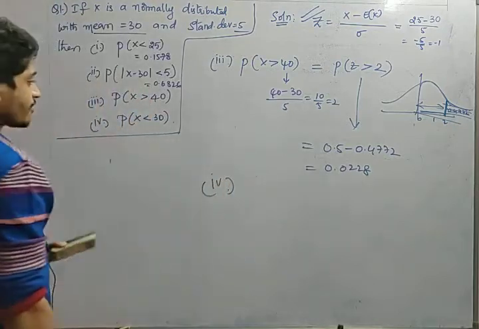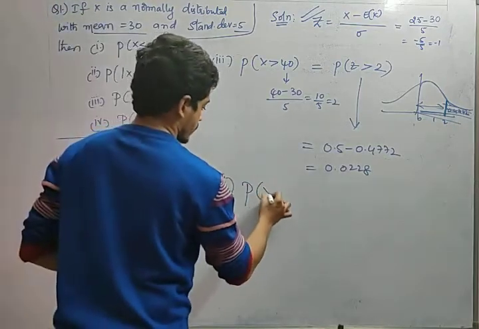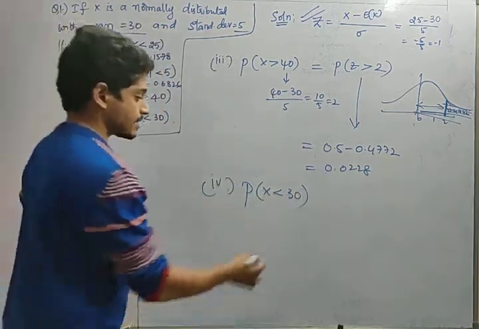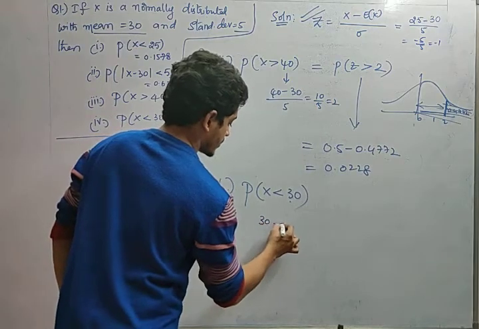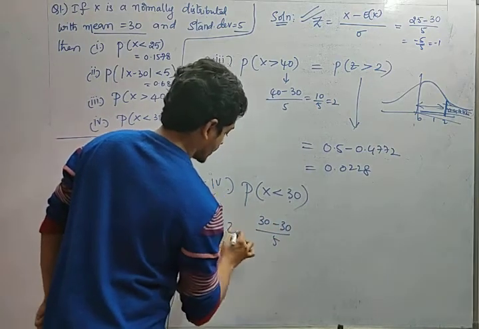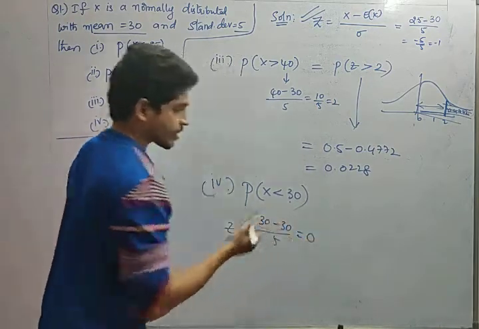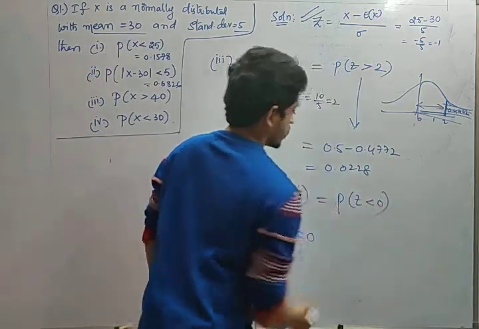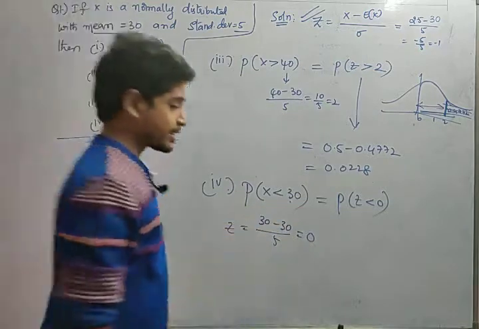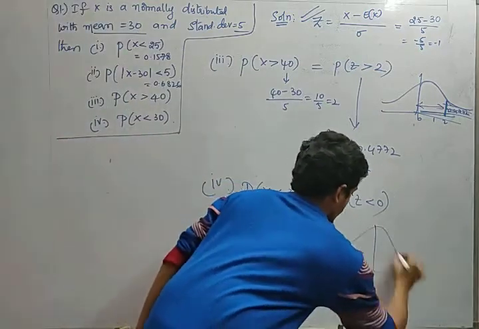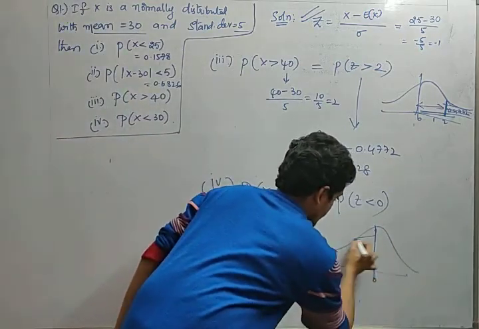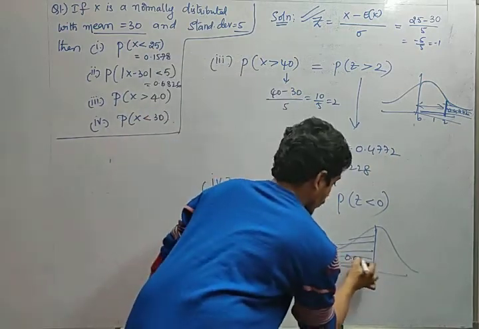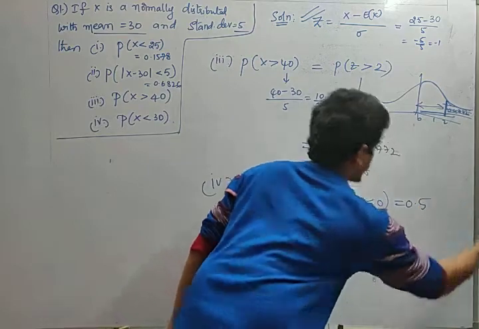P of x less than 30. So P of x less than 30, in the sense this is x, so 30 minus 30 divided by 5 in terms of z. So this value is nothing but 0, right? So what does it mean? P of z less than 0. See, in P of z less than 0, according to the bell-shaped curve, this is 0. What is less than 0? The entire area is nothing but 0.5, right? We have already discussed, nothing but 0.5, direct one.